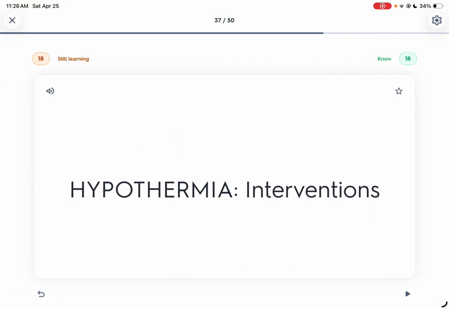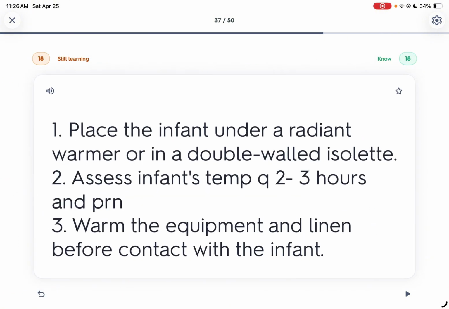Interventions for hypothermia: place the infant under a radiant warmer. Assess the infant for 2 to 3 hours. Then warm the equipment with linen before contact with the infant.